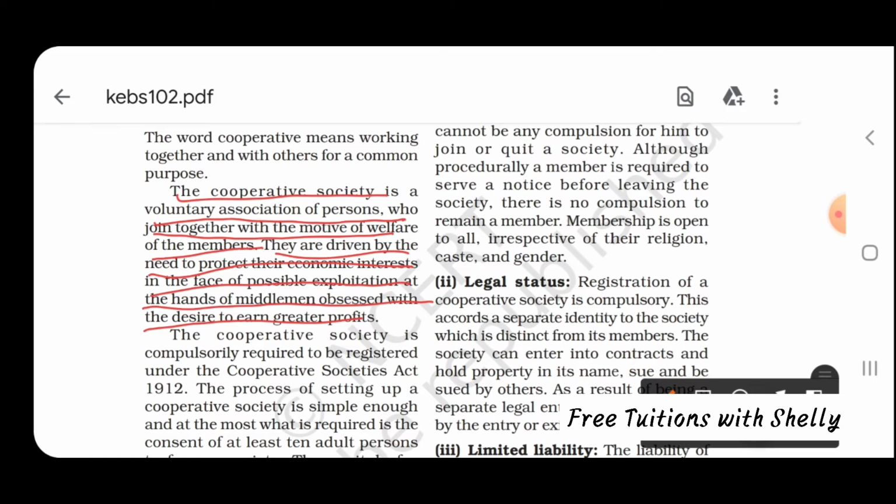Mainly their purpose is to look after the welfare of the members, because nobody is looking after their interests. They join together and look after the welfare of their members.